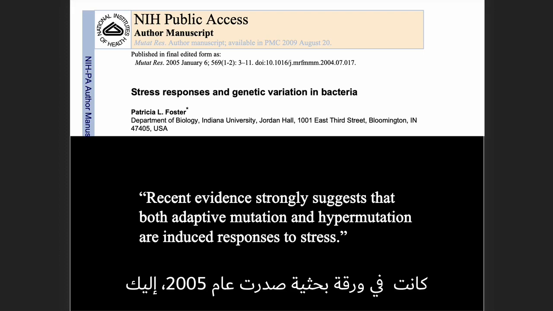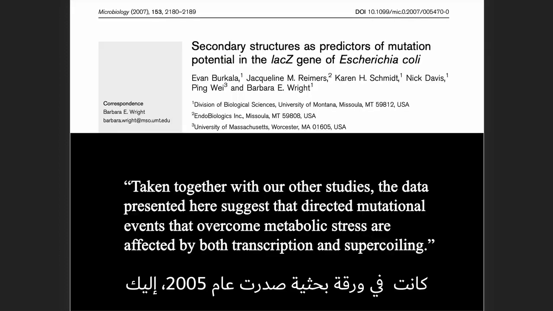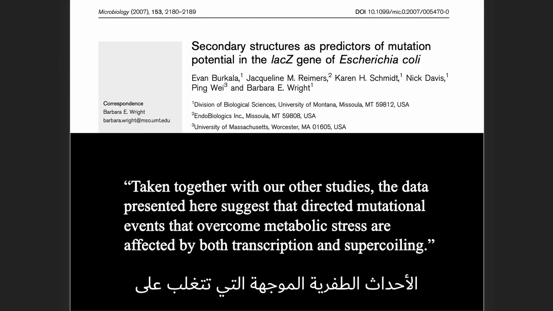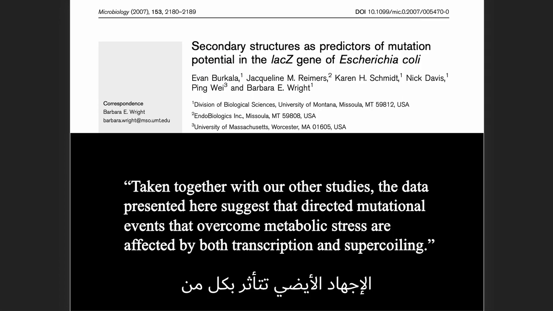That was a 2005 paper. Here's another paper: "Taken together with our other studies, the data presented here suggest that directed mutational events that overcome metabolic stress are affected both by transcription and supercoiling." So they've got a couple of mechanisms there.